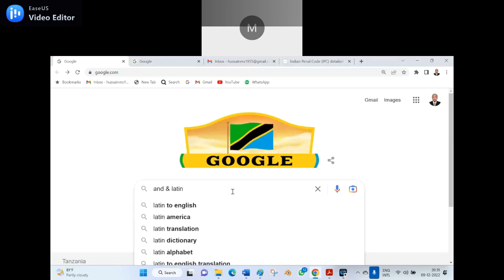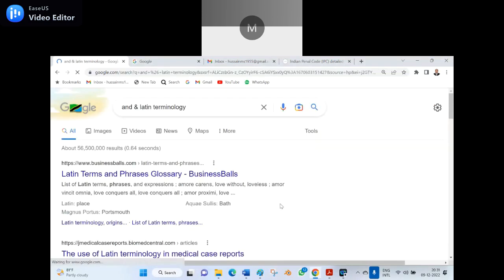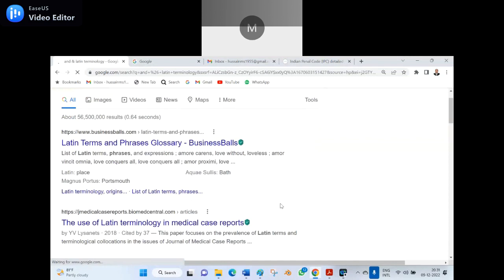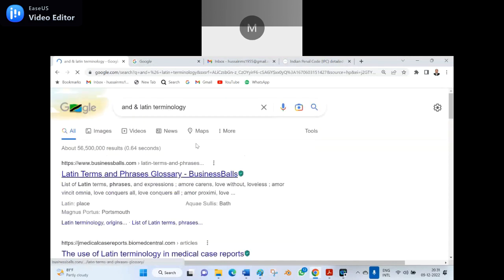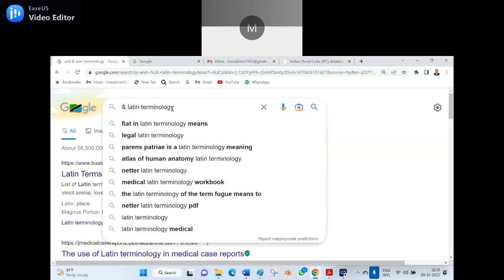The Latin terminology is ampersand. What is that? The symbol for and is called ampersand. Here, I will show you.